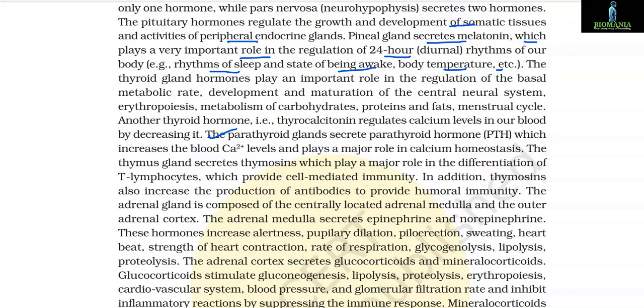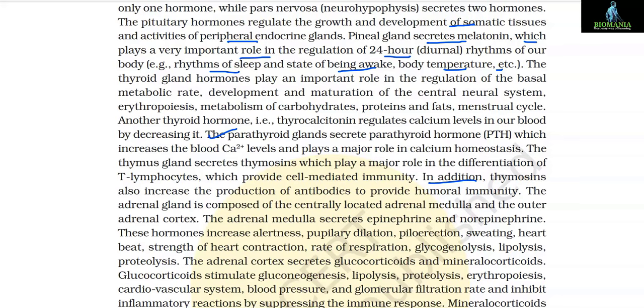The parathyroid gland secretes parathyroid hormone, that is PTH, which increases the blood calcium ion levels and plays a major role in calcium homeostasis. The thymus gland secretes thymosins, which play a major role in the differentiation of T lymphocytes, which provide cell-mediated immunity. In addition, thymosins also increase the production of antibodies to provide humoral immunity.